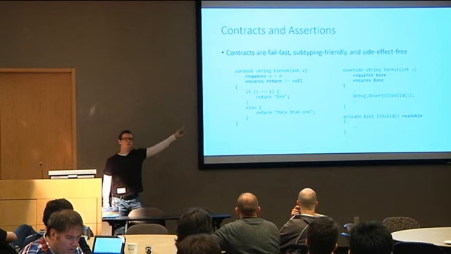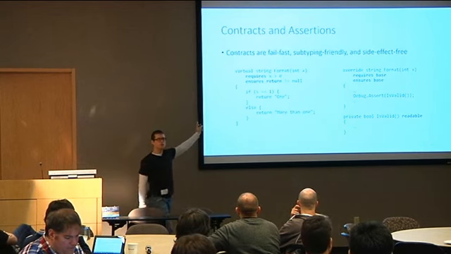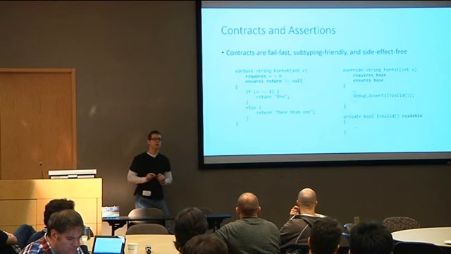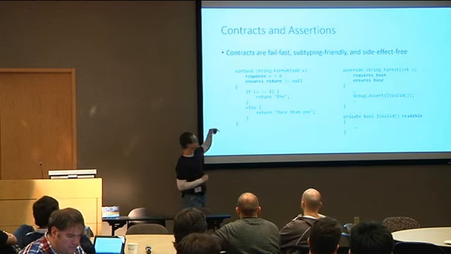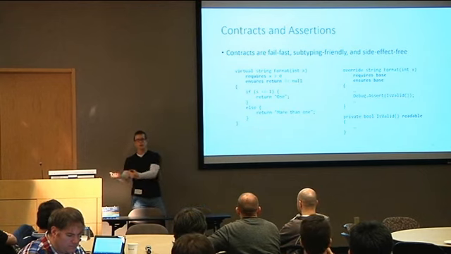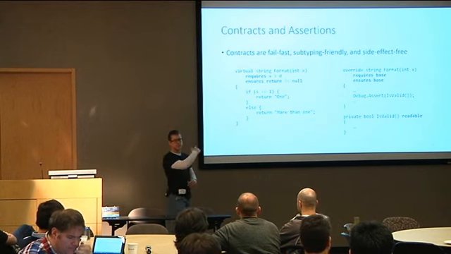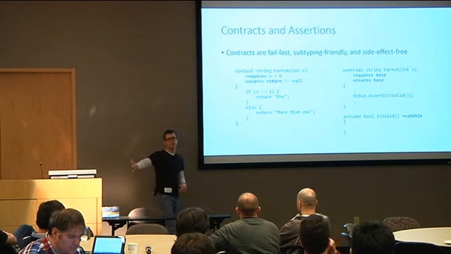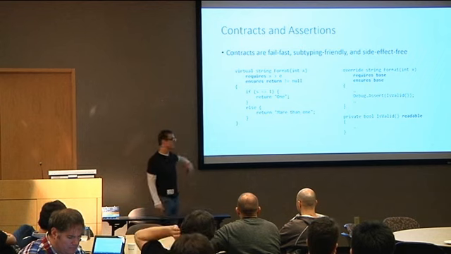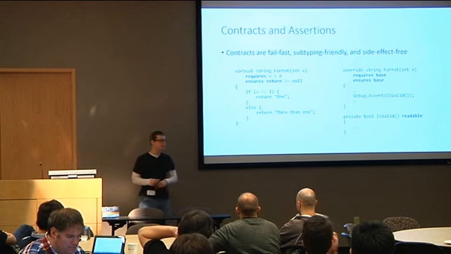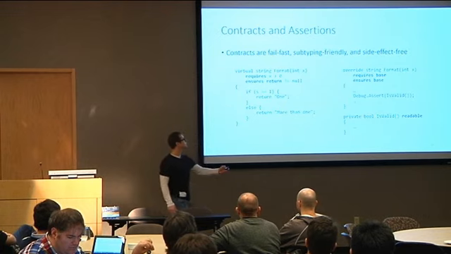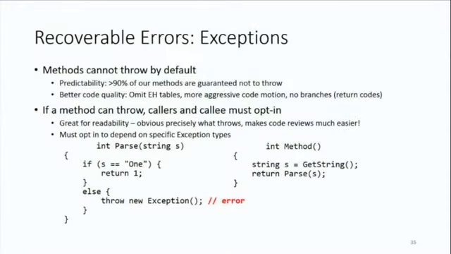And the other thing which is really great about this system is because they're side effect free, it gives our backend compiler a ton of flexibility. Our backend compiler, if it sees 10 calls in a row, which is just null check, null check, null check, null check, or assert valid, can just hoist that to the top and kill the other 9 checks. And these are all enforced at runtime, even in release builds, and we found it doesn't add up to any real significant cost in our large-scale operations.